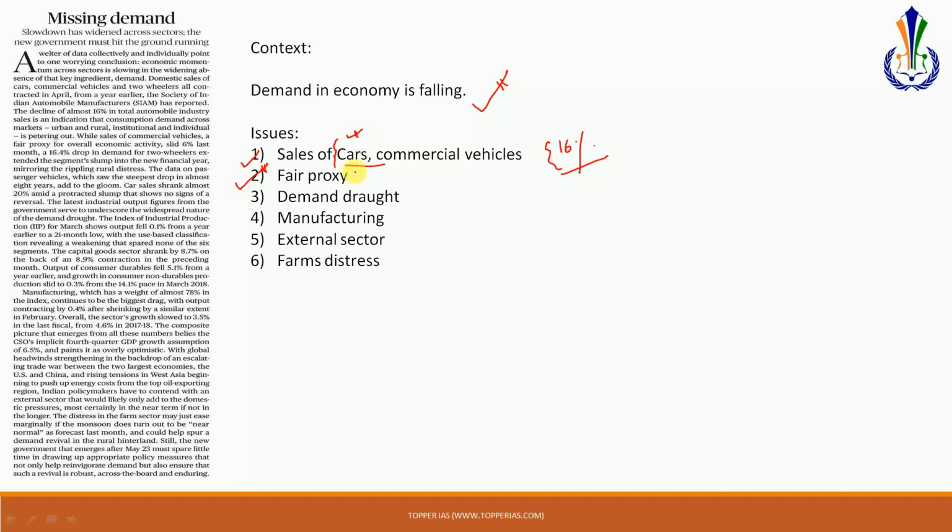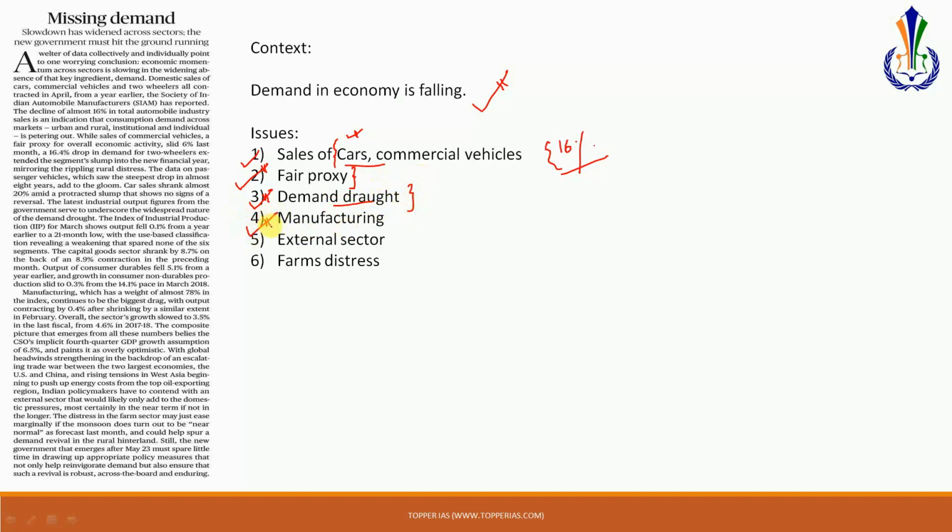So the automobile sector is largely a fair proxy to the entire economy. That is what you have to understand. Another word that I had picked up is the demand drought. Now this is another way to explain that there's a scarcity in demand. So that is why I just picked it up, because this was a key phrase.